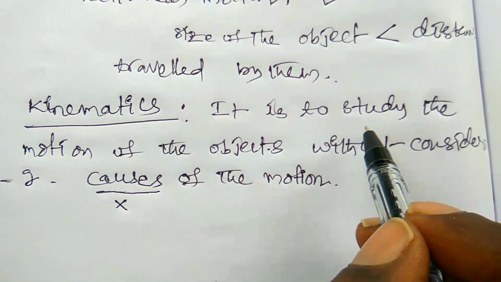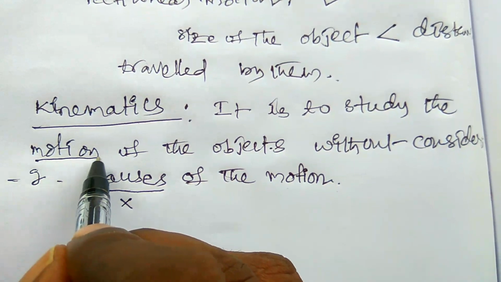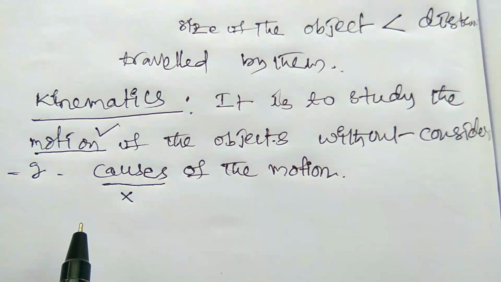Only motion, you have to study only the motion. So that is kinematics.